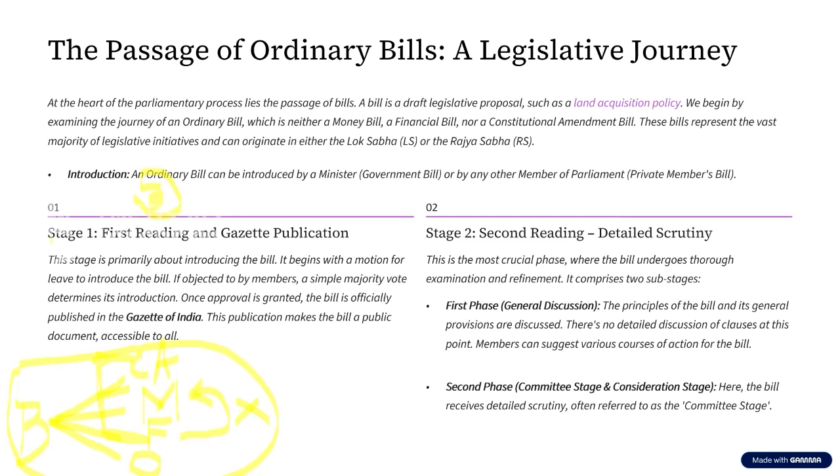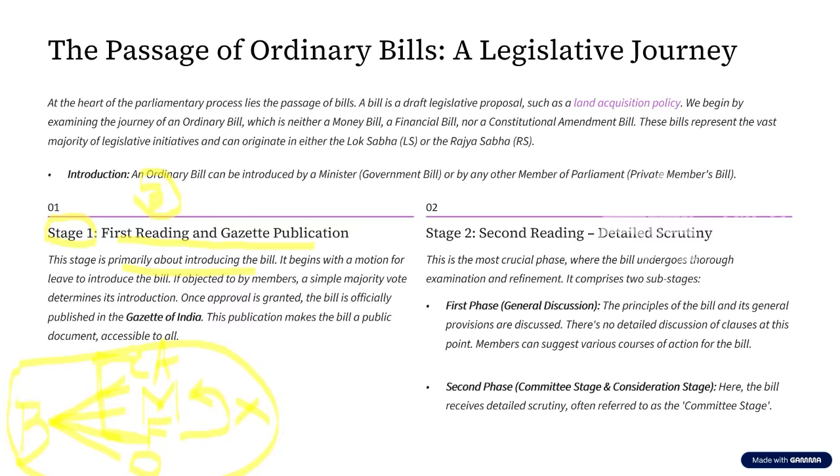Now, the first stage, stage one, is basically the first reading of the bill and gazette publication. What is this stage? See the slide. This stage is primarily about introducing the bill. What is introducing the bill? Basically, putting forward a proposal. But is it going to be a verbal proposal? No, it is not going to be a verbal proposal. Rather, it is going to be a document.